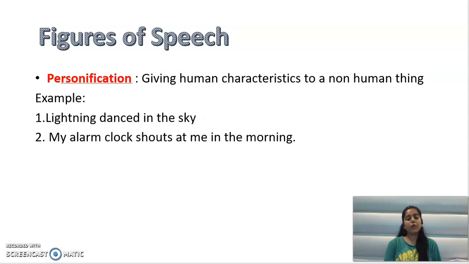So as I explained, personification means when you give some human-like characteristics, some human-like qualities to a non-human thing, then this is called personification. For example, I gave you an example. Lightning is dancing in the sky. So who dances? Humans dance. But here I'm saying lightning is dancing in the sky.